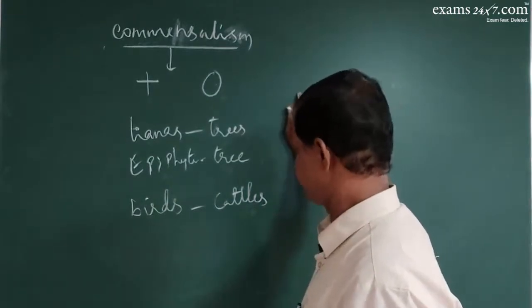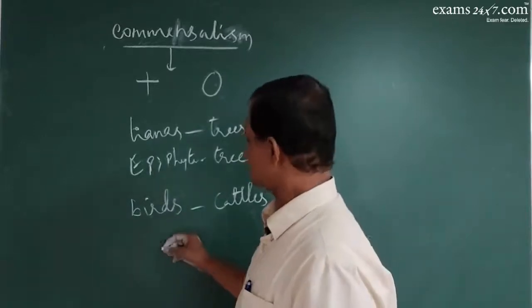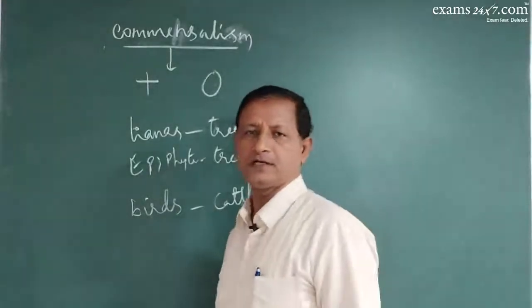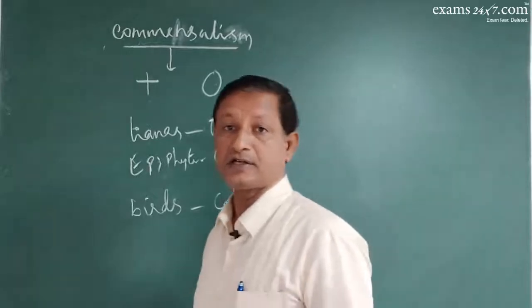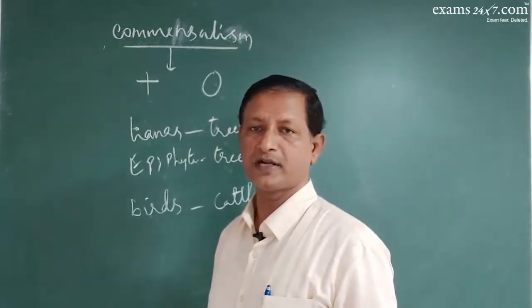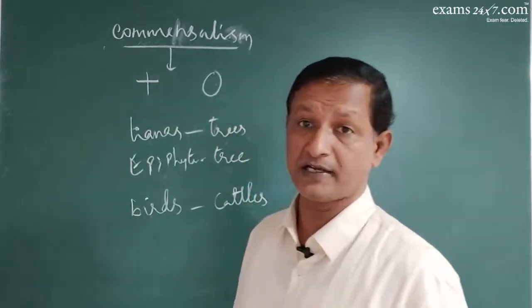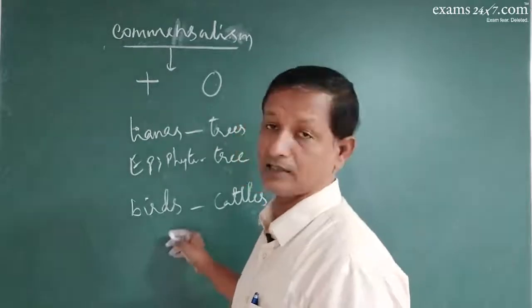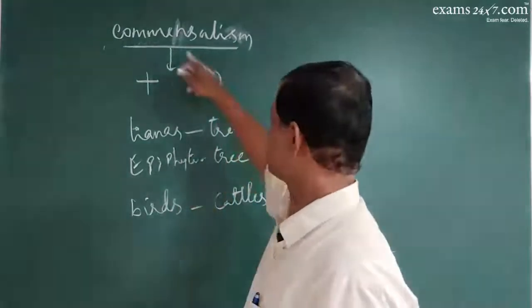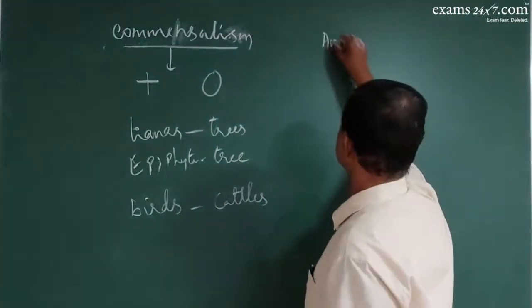Then you can also have groups of fishes, like salmon and the other group of fishes, where there will again be a commensalism kind of interaction.